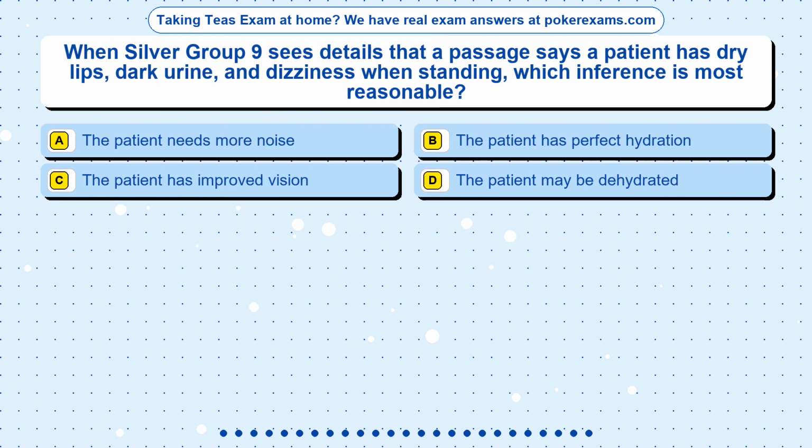Question 2. When Silver Group 9 sees details that a passage says a patient has dry lips, dark urine, and dizziness when standing, which inference is most reasonable? Option A. The patient needs more noise. Option B. The patient has perfect hydration. Option C. The patient has improved vision. Option D. The patient may be dehydrated.